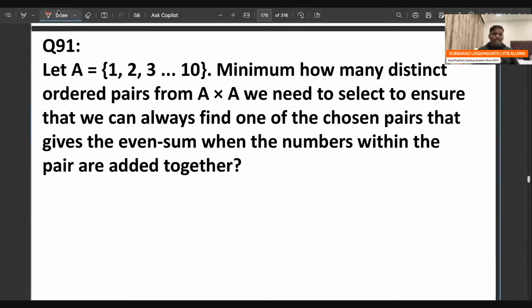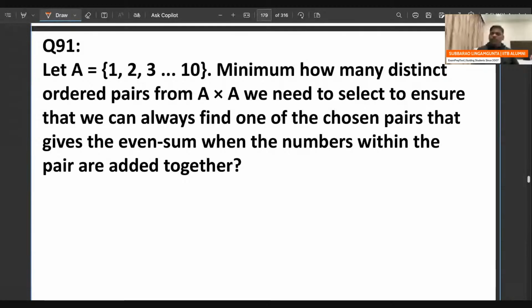A is equal to 1, 2, 3, up to 10. Minimum how many distinct ordered pairs from A cross A we need to select to ensure that we can always find one of the chosen pairs that gives an even sum when the numbers within the pair are added together. I think this is something like a pigeonhole principle problem.